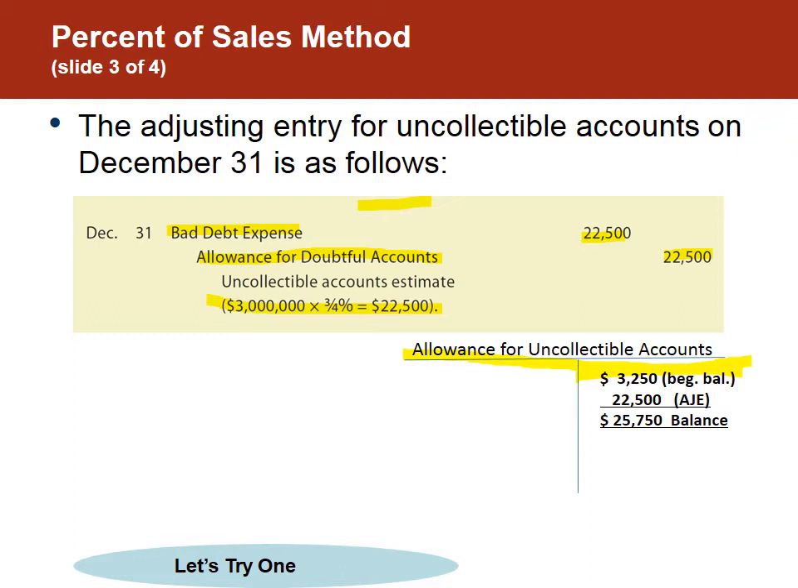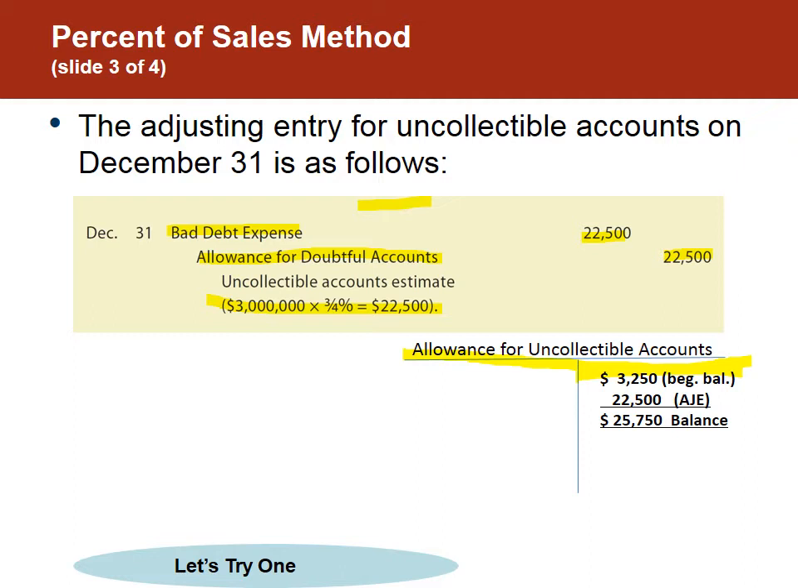And this is what it would look like if you had the T account. $3,250 left over from the prior period. This is our beginning balance. Adding to that $22,500, and that's equal to $25,750. So the current balance is $25,750, and you can calculate your net realizable accounts receivable if you need to.